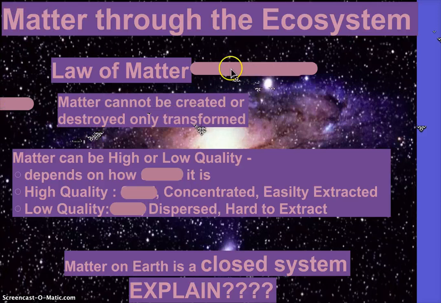Transformed. Give me other words to describe transformed. If matter is transforming, it's changing. Matter can change from solid, liquid, gas. That's matter changing. What else can happen to matter? Where does matter go on Earth? It could go to the sky, to the ground, through you. What do we call that when matter goes through all layers of Earth? Cycles. Matter can't be created or destroyed, but it cycles through all layers of Earth and through living things, because we're going to talk about matter that travels through living things.